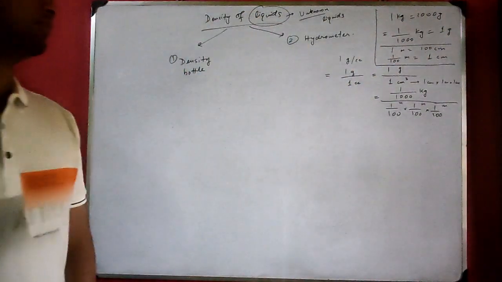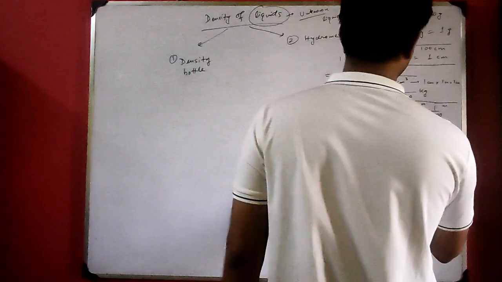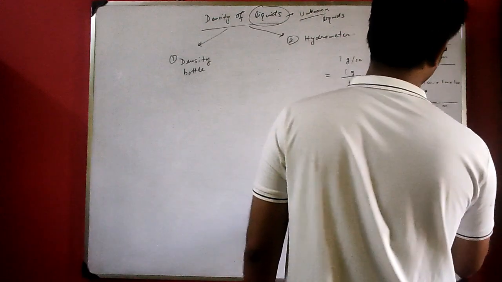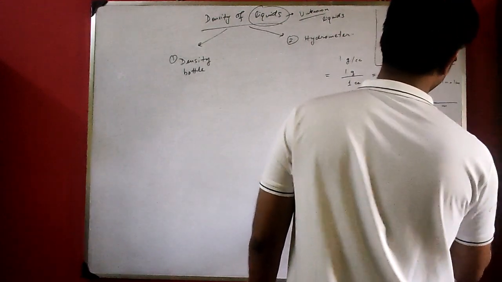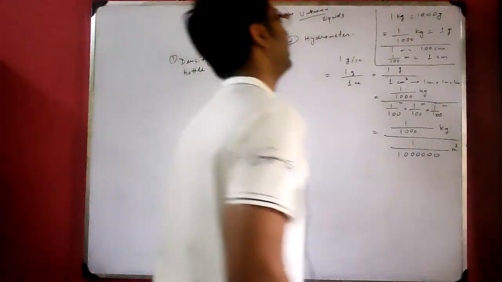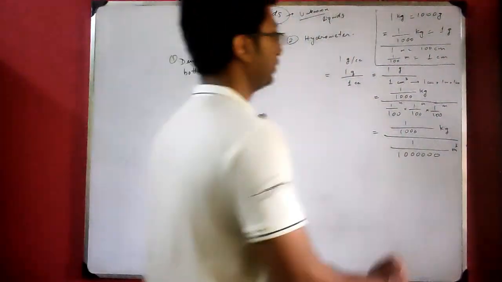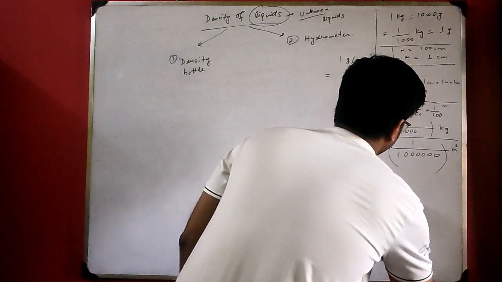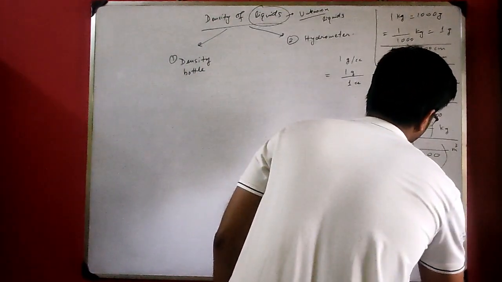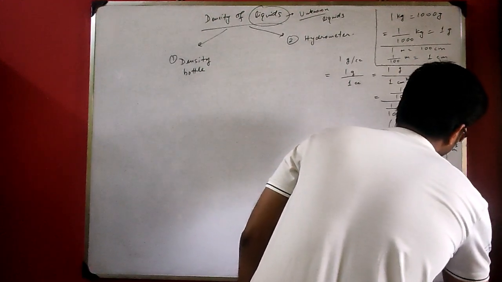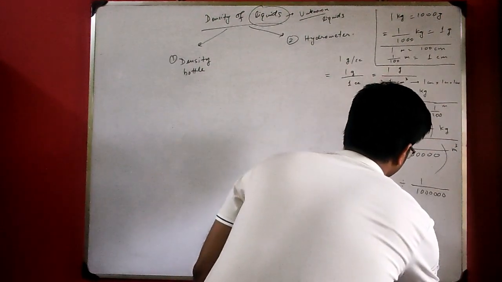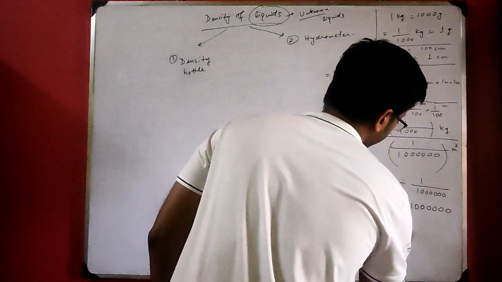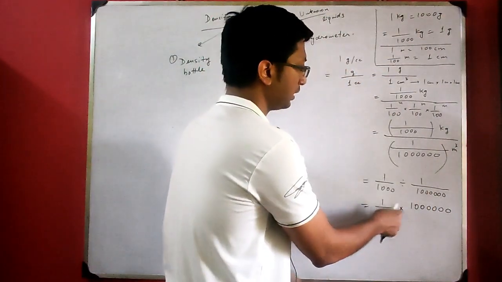Is it clear? So it will be 1 by 1000 kg divided by 1 by 10^6 meter cube. Now this is the numerator and this is the denominator. So 1 by 1000 divided by 1 by 10^6 will be 1 by 1000 into 10^6. Division is converted to multiplication, upside down.